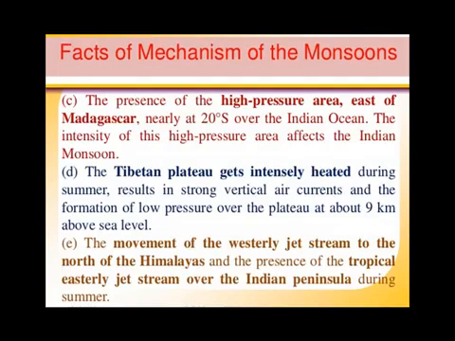The movement of westerly jet streams to the north of the Himalaya and tropical easterly jet streams over the Indian peninsula. Earlier also we discussed jet streams. Jet streams are high-speed winds and they are divided into two branches. One is the westerly jet stream, second is the easterly jet stream. Westerly jet streams blow in the north of the Himalayas and easterly jet streams blow in South India or the Indian peninsula.